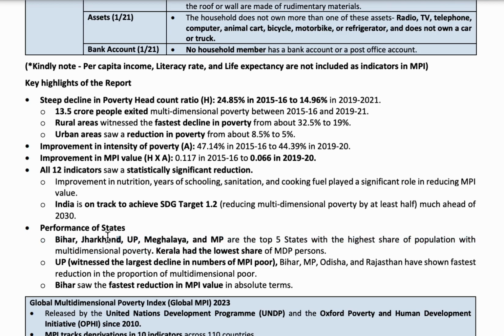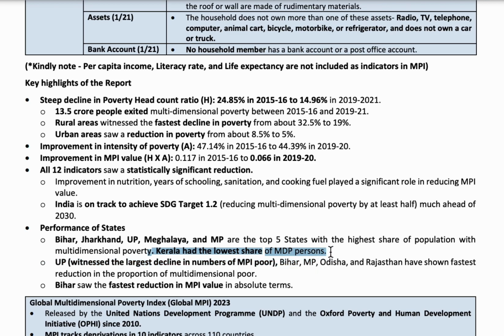These five states are at the top in multidimensional poverty, and Kerala has the lowest share of multidimensionally poor persons.